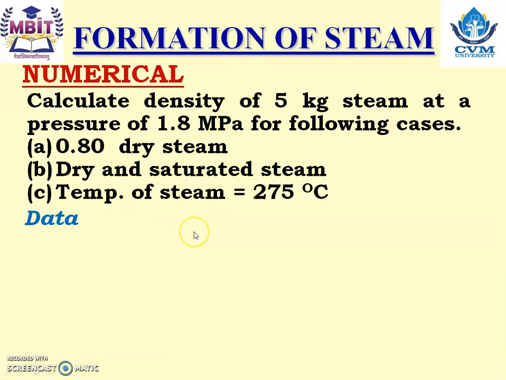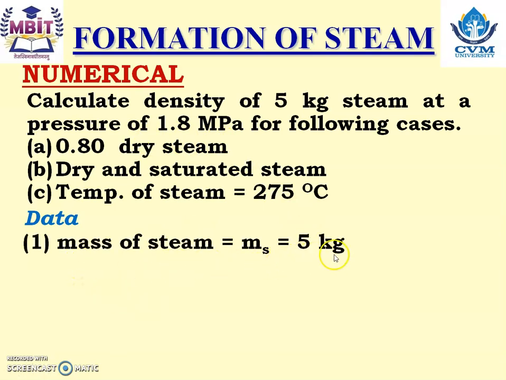So from the numerical we can identify that we have to calculate the density first. Case A is the wet steam case, case B is the dry and saturated steam case, and case C it may be the superheated steam, but again we have to compare this temperature with the saturation temperature at this pressure. Let us see what data they have given.